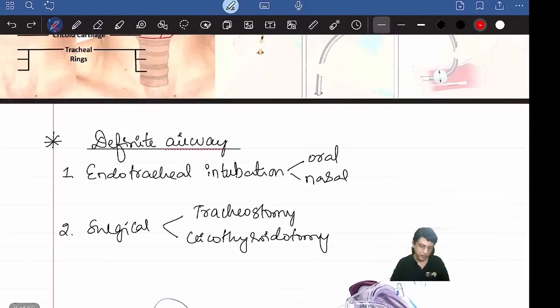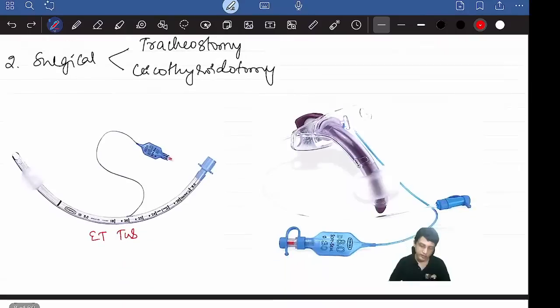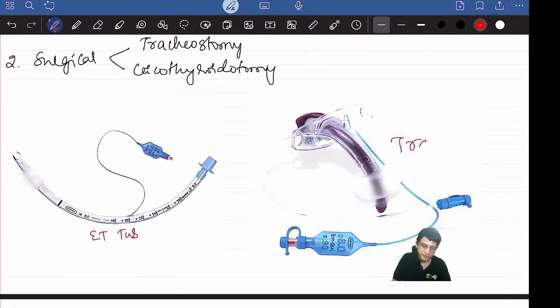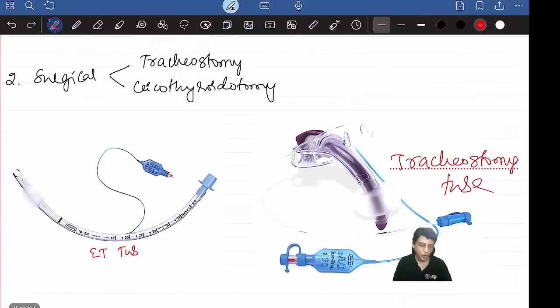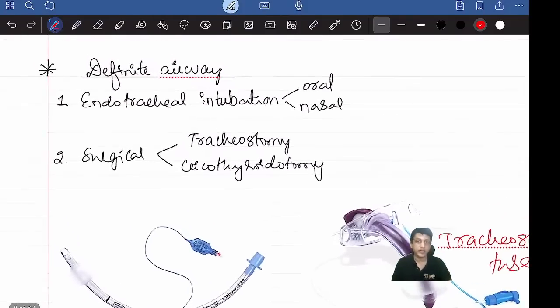Second, you can also establish a definitive airway surgically, using a tracheostomy. The second or third tracheal ring can be opened up and a tracheostomy tube put directly into the trachea, so air goes directly into the lungs. Or you can do cricothyroidotomy, as we mentioned, either with a needle or surgically. So these are the definitive airways.